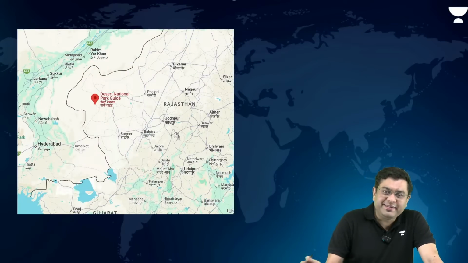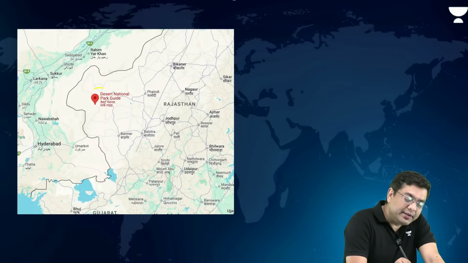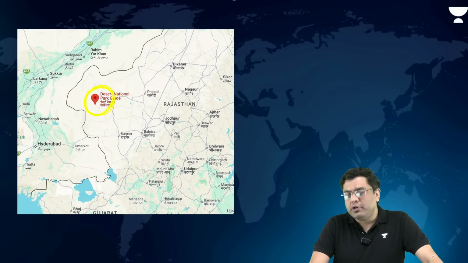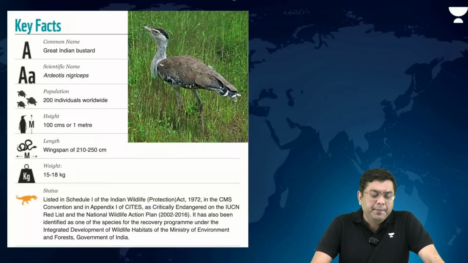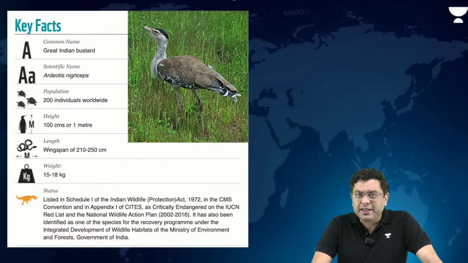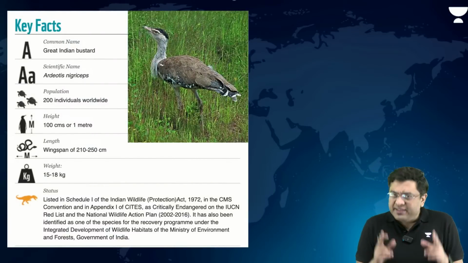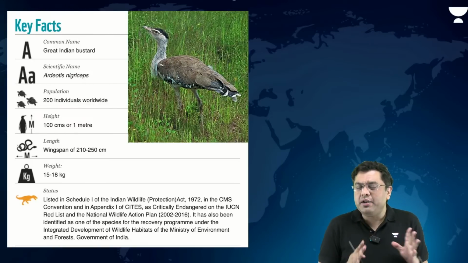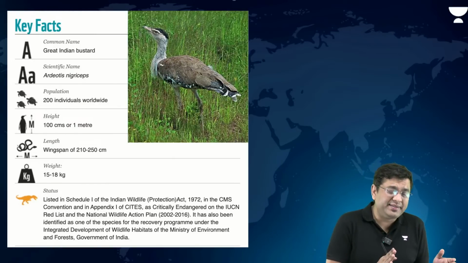Now here, this is the location of the Desert National Park, in the region close to the Indian border. When we talk about the great Indian bustard, it is relevant for your exam. These are some of the species which are relevant for your examination, particularly in this year.